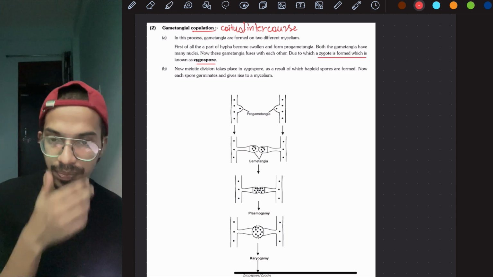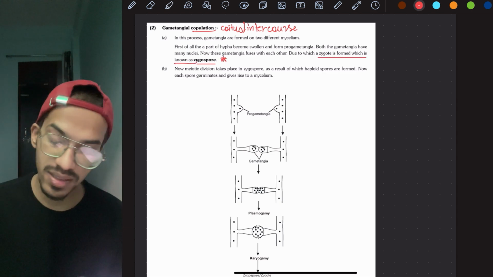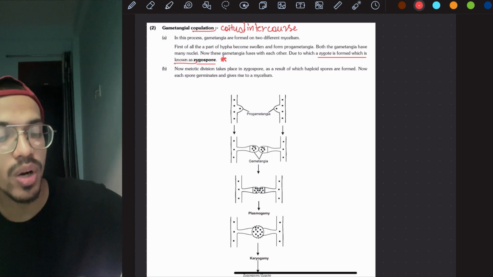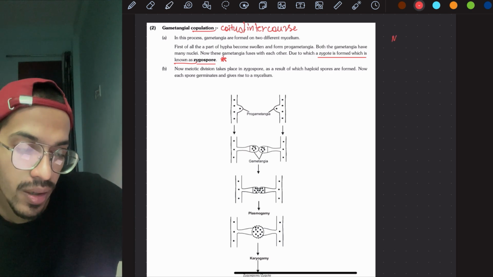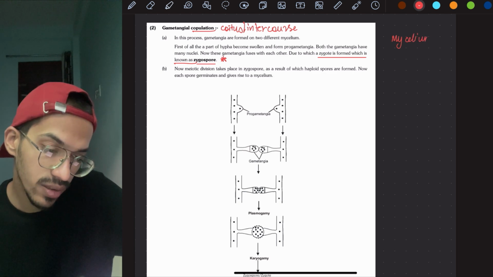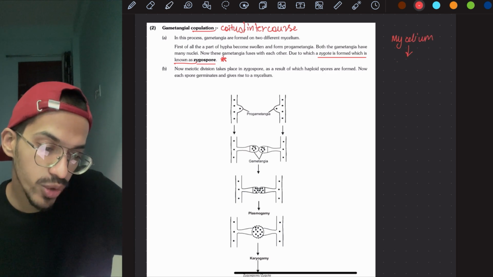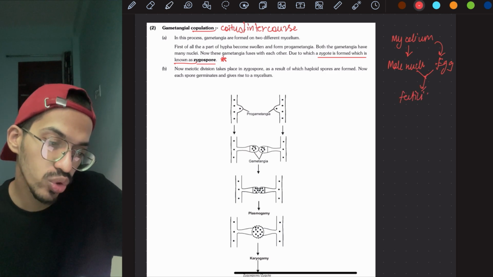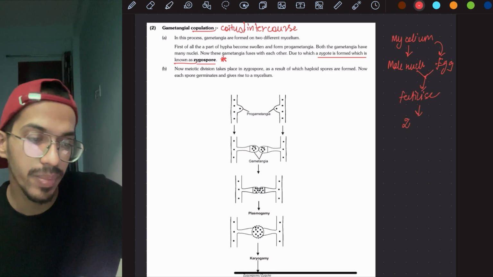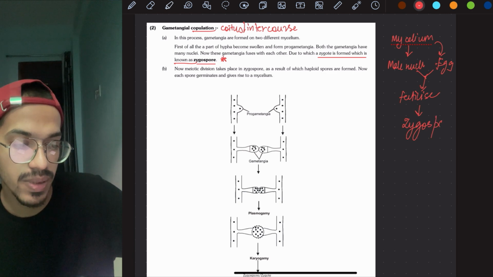Just remember that. When we are studying the steps, here they have written it up. This is the mycelium. It will make a male nucleus, and there will be a female egg. When they fertilize, they will form the zygospore. This you have to remember, beta. Nothing else, but this should be there.